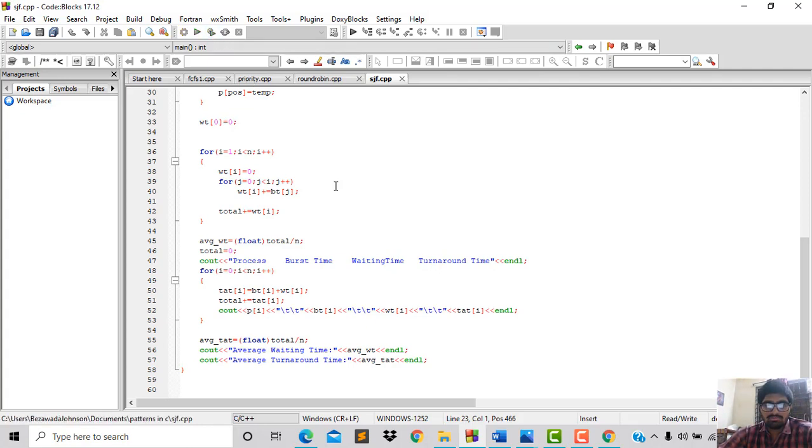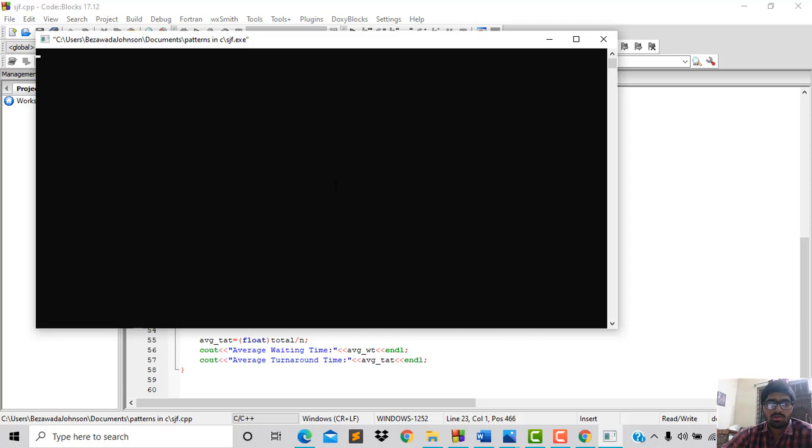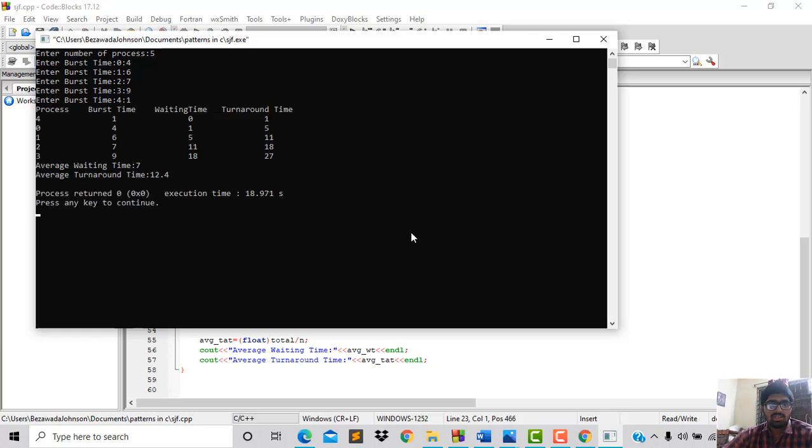When we execute the output of this, it asks to enter the burst time. Here I am entering 4, 6, 7, 9, and 1. When we see according to the process, the least is 1. So 1 will be taken first, after that the next least is 4, then 6, then 7, 9, to be executed. By that, when we calculate, the average waiting time is 7 and the average turnaround time is 12.4.